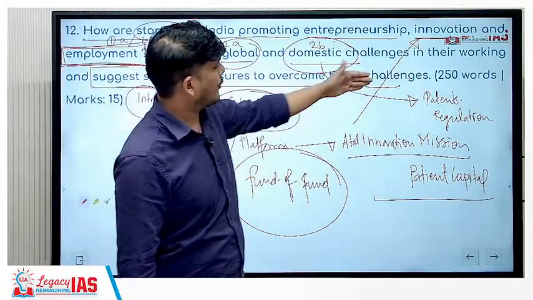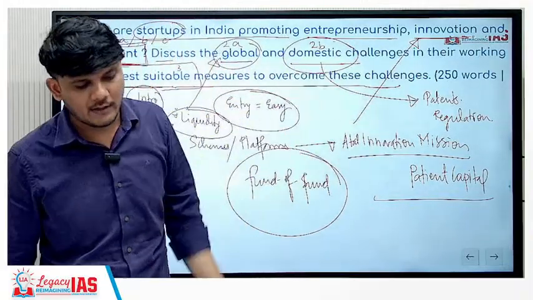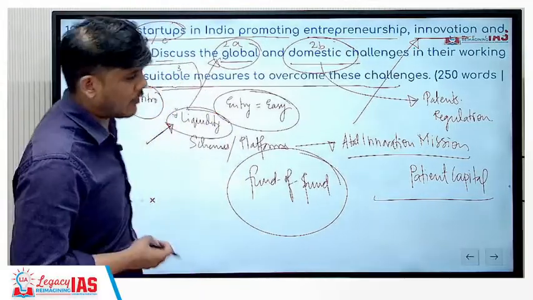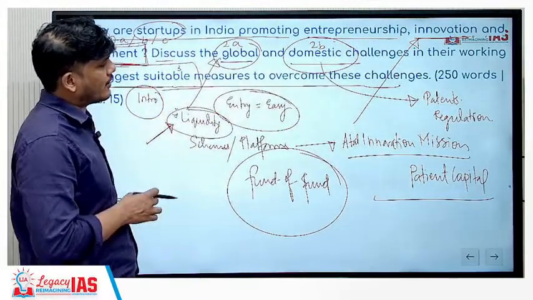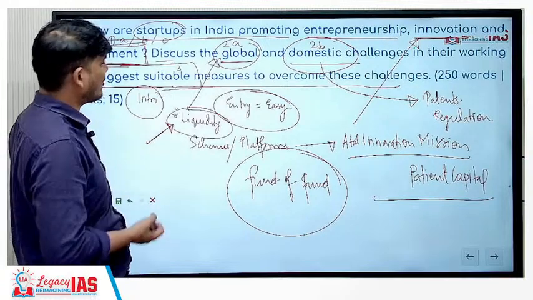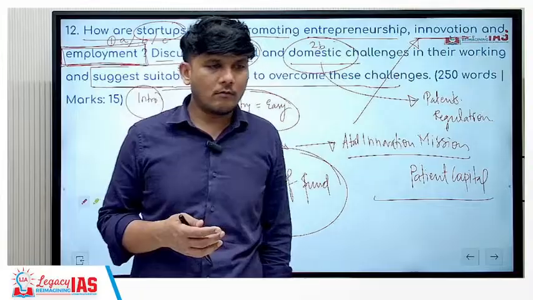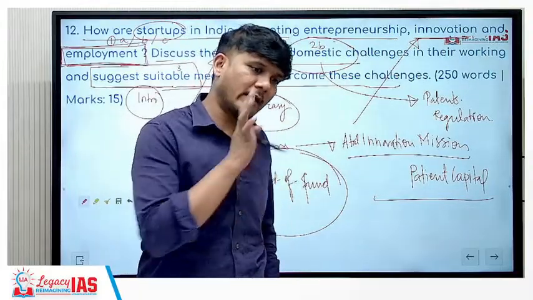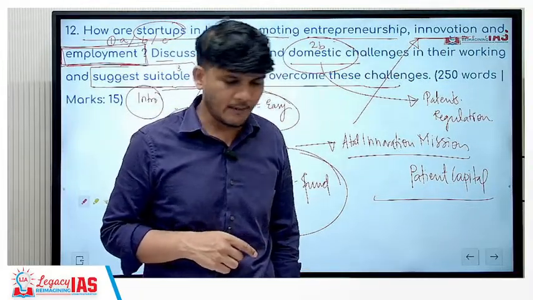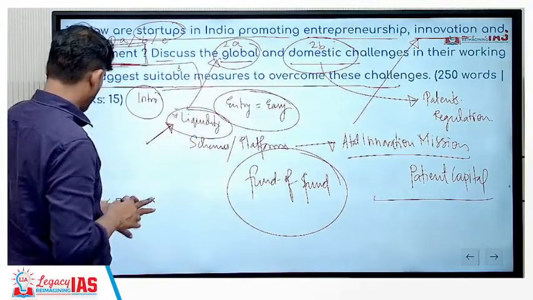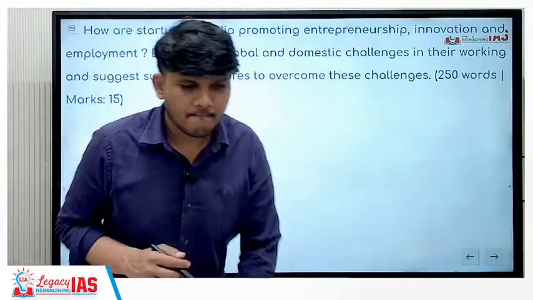All these things are going to help startups function even better. You build regional innovation incubators, you talk about skill development, enhancing the skill of the people. All those things can help you in the startup. So with your own knowledge, you can actually write the entire answer. Okay?